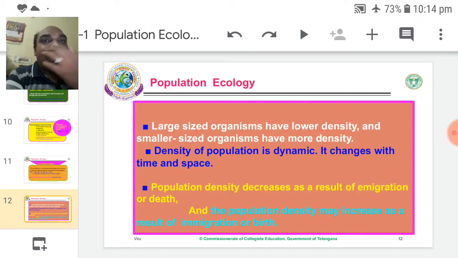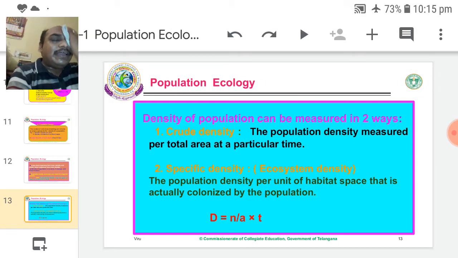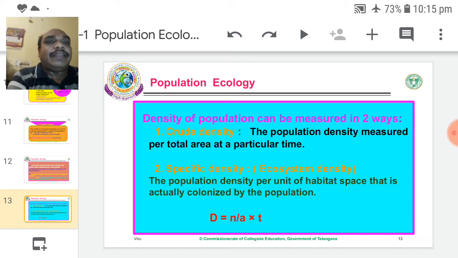So simple migration is also there. Migration means organisms moved from one place to another place seasonally, instant, not permanent. So the organisms are moved from one place to another based on the season. That is called migration. If it is permanent, from here to abroad, that is emigration. From abroad to here, that is immigration. So immigration and emigration decide the population density, along with birth and death.